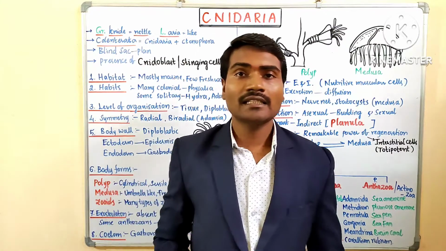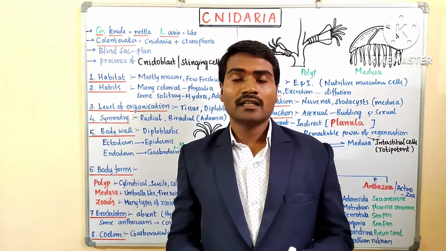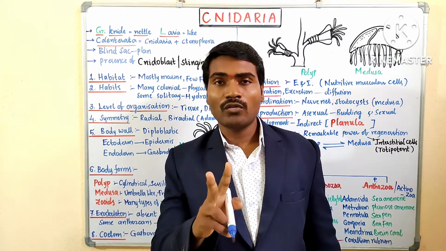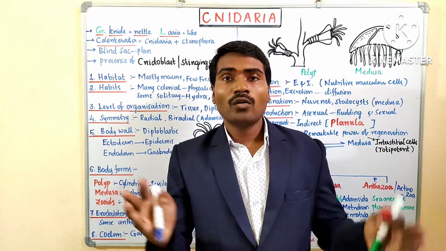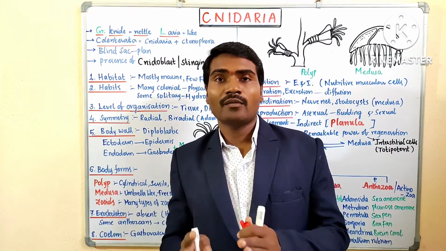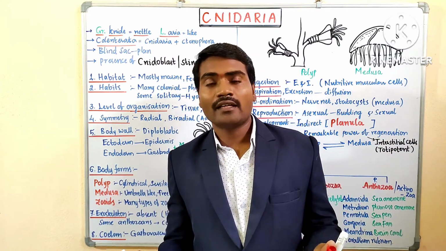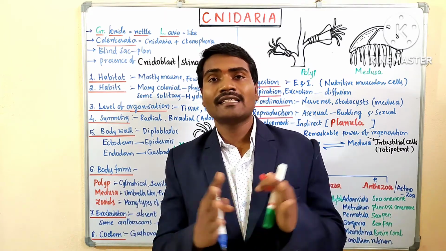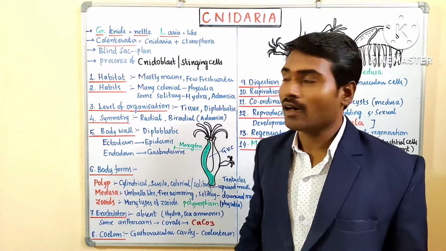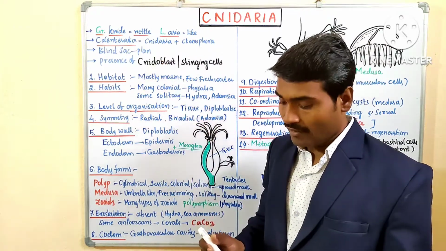Earlier it was called Coelenterata because two phyla, Cnidaria and Ctenophora, were grouped together as Coelenterata. Later, because of their different characteristic features, they got separated. So now it is the special phylum Cnidaria; earlier it was Coelenterata.